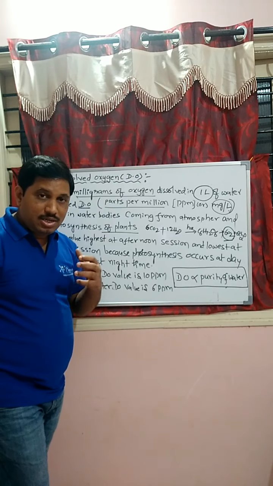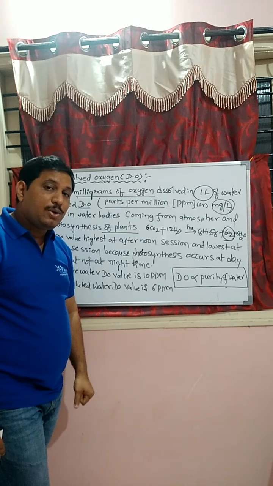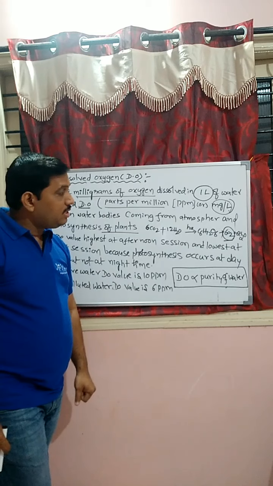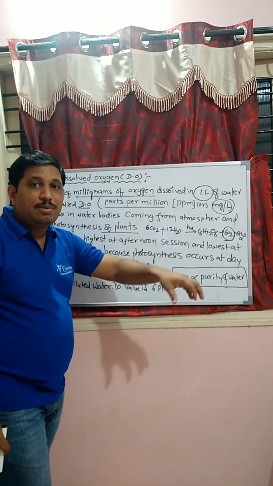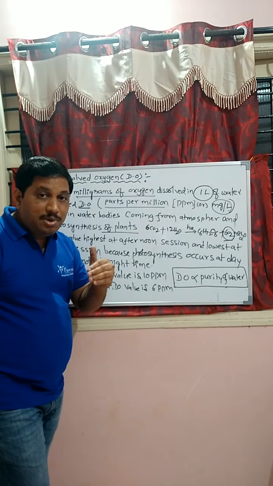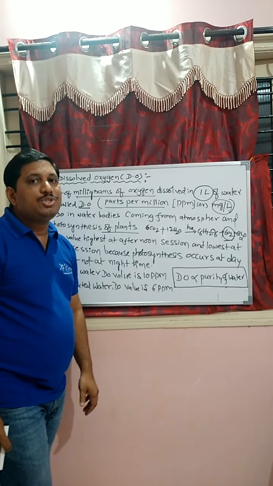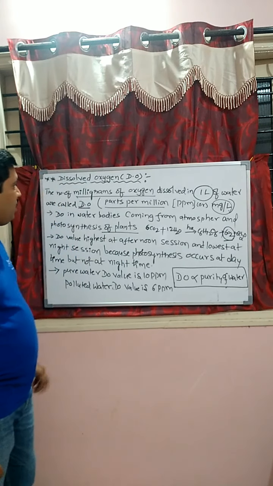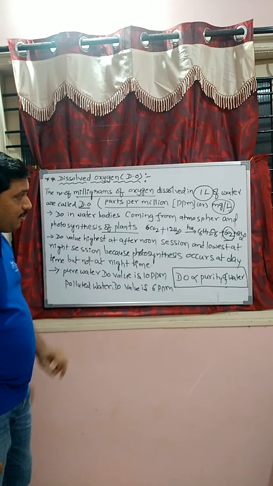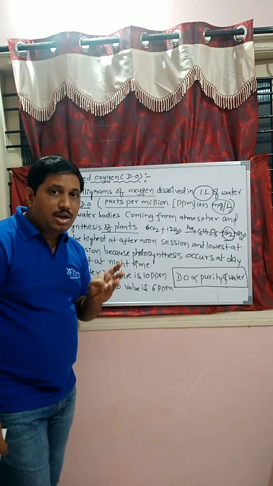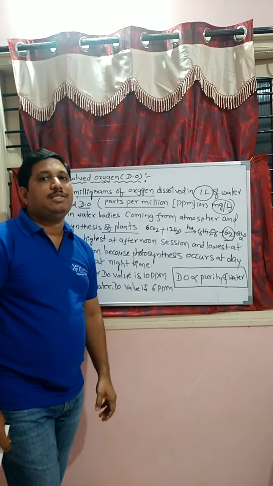If the water bodies contain plants that can undergo photosynthesis, then oxygen will be evolved and dissolved in the water, which is known as DO. Once again, students, the dissolved oxygen in water bodies comes from the atmosphere and photosynthesis of the plants.